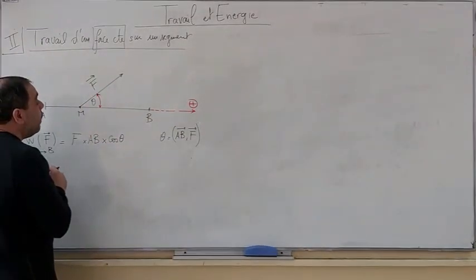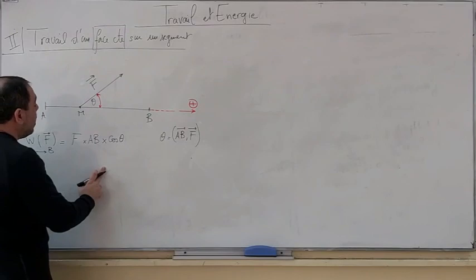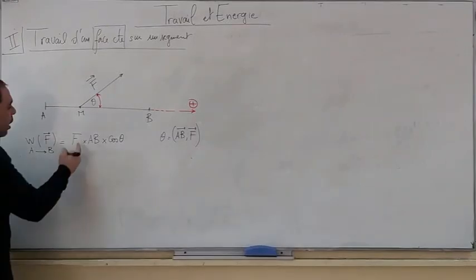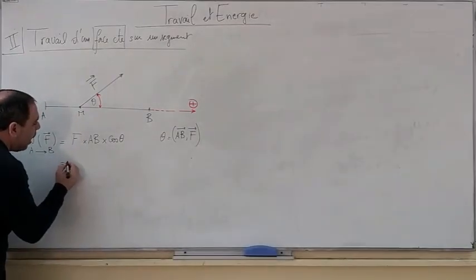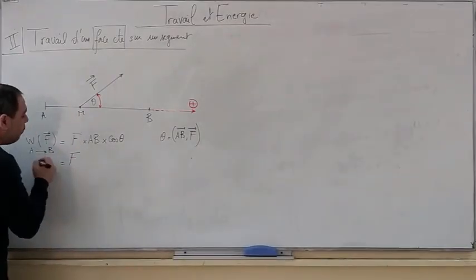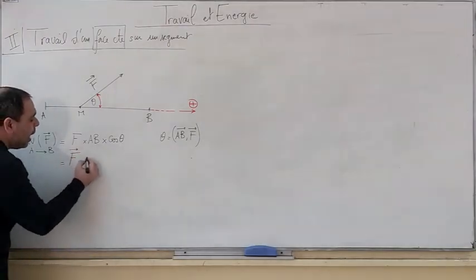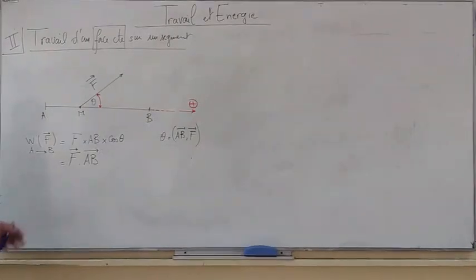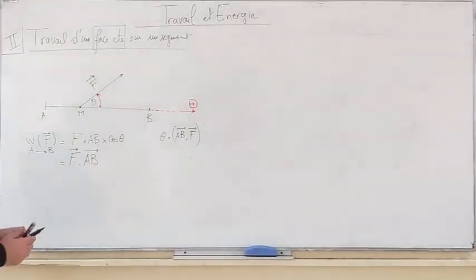That is to say, cosine 90 becomes 0. So the work of F is 0. Then we notice that the work of F can be written as the scalar product F dot AB. In the above scalar product, if the two vectors are perpendicular, the work of the force is 0.